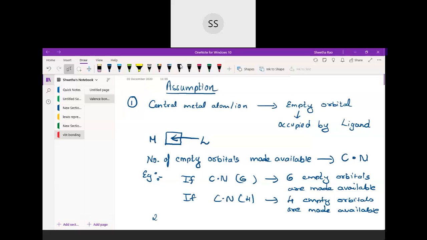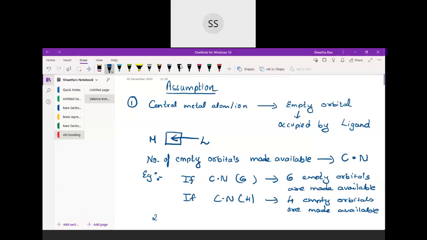What did I say here for the first assumption? Students, you write down this assumption now. For the exam they will not ask you to write down the assumption, but you need to remember this so that you will be able to explain the bonding. I want you all to write this down so that when you go through your book after a few months, you will be able to understand how the bonding has been explained.